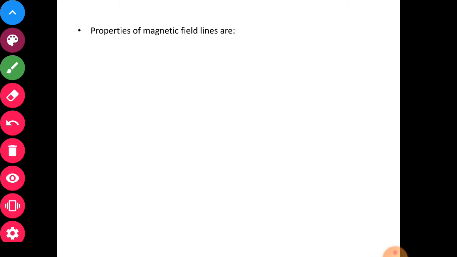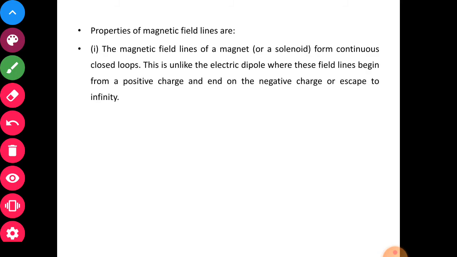Now, these are the properties of magnetic field lines. The magnetic field lines of magnet or solenoid. Now solenoid is same as bar magnet. The properties of magnetic field lines are same for both. The magnetic field lines of magnet form continuous closed loops.